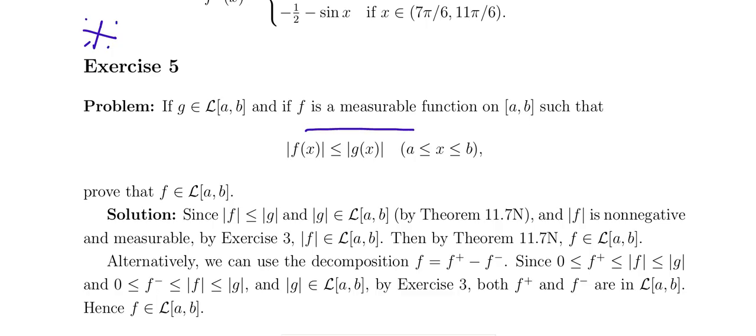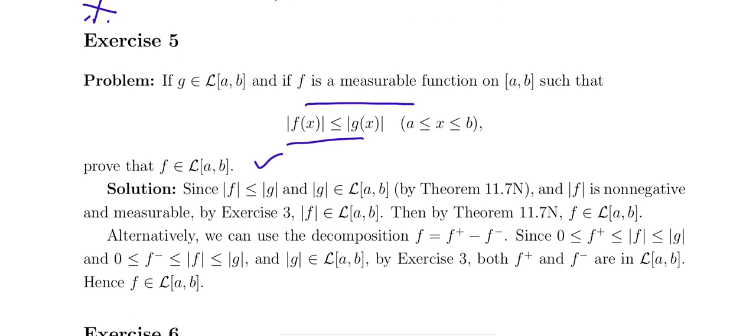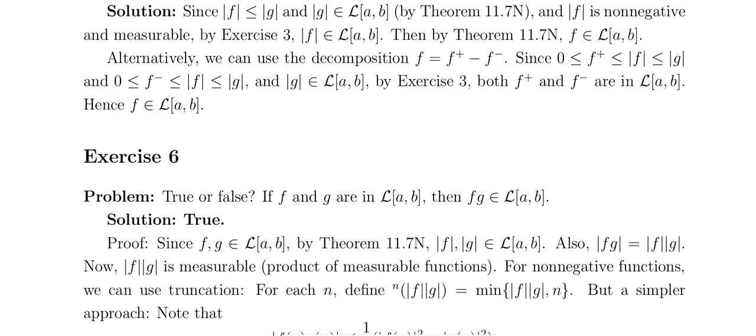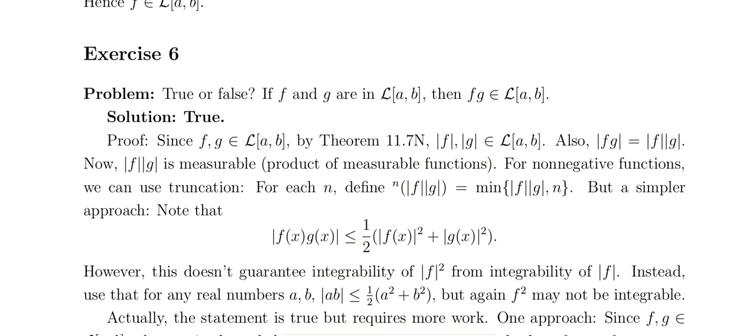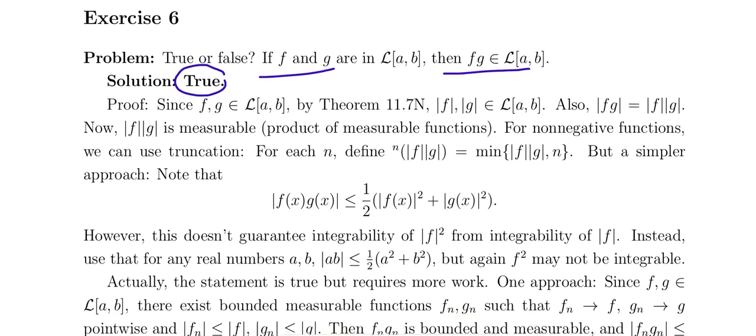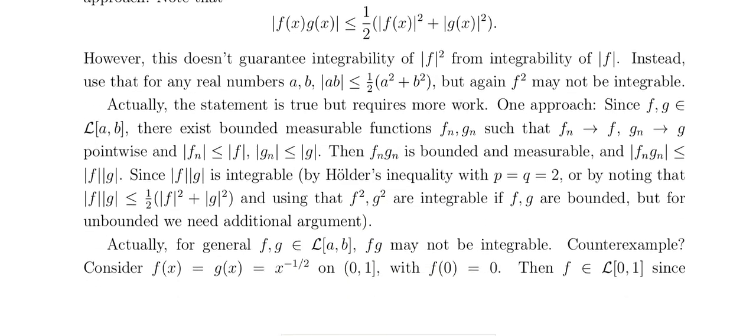So f is a measurable function on a comma b and mod f of x is less than or equal to mod g of x, and g is Lebesgue integrable on a comma b. Then f is Lebesgue integrable. And if f and g are Lebesgue integrable, then fg is also Lebesgue integrable. That is true. It's a very simple proof.